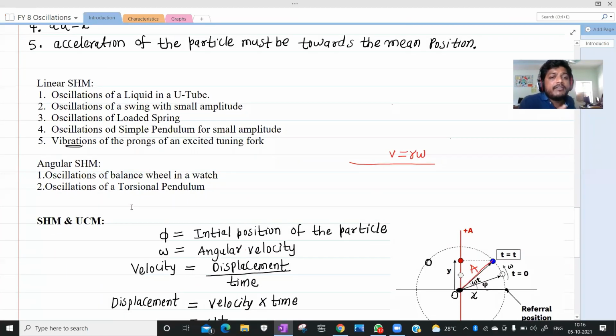Oscillations of a liquid in a U-tube, oscillations of a loaded spring, a simple pendulum, and objects moving to and fro.